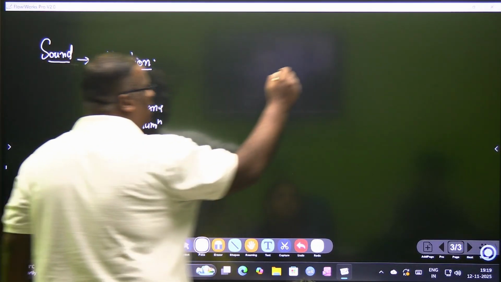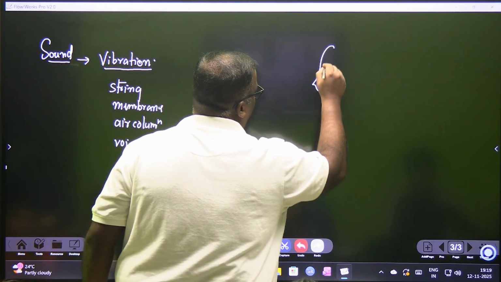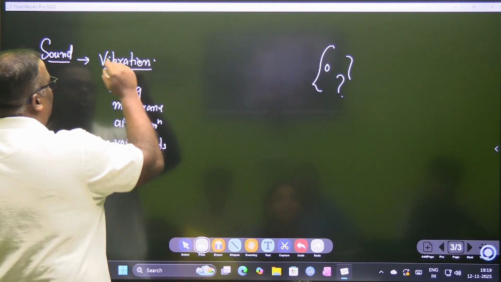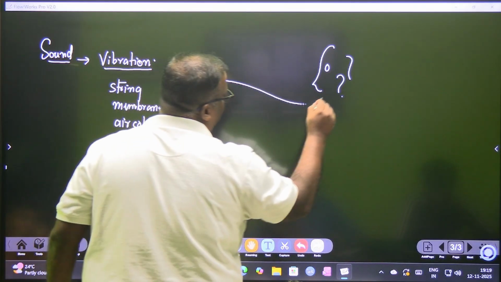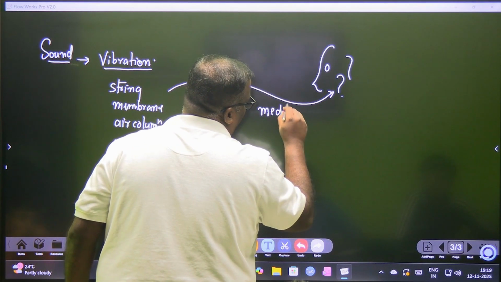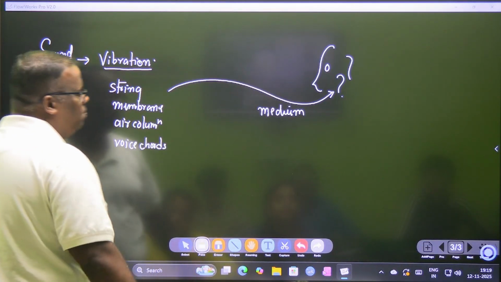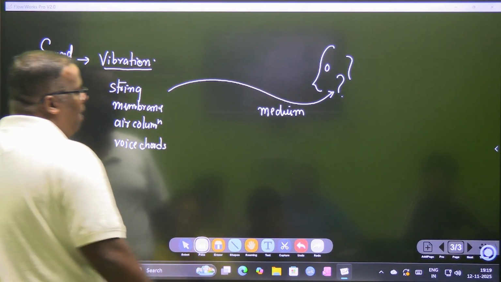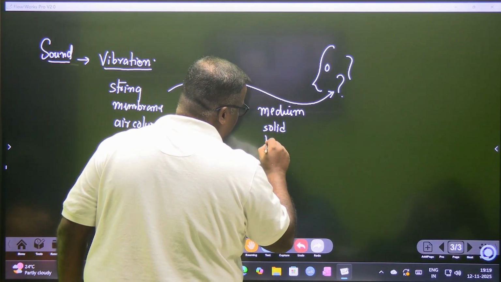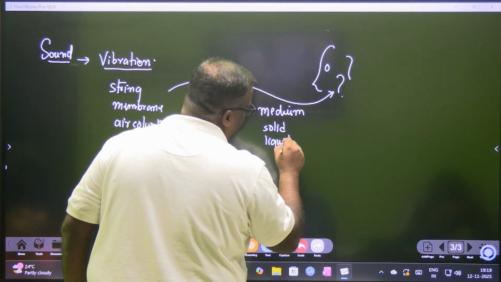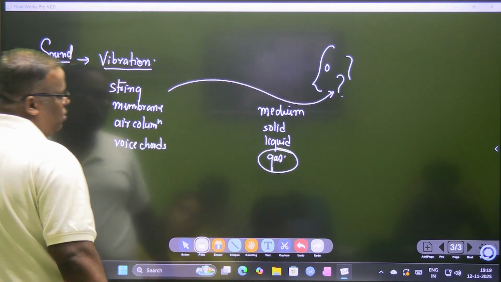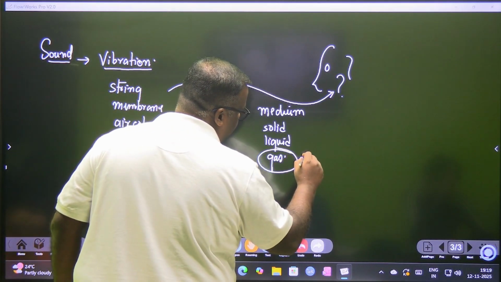And from the way sound is created, I should also have a person who will be the recipient of sound. So from the creation of sound to the recipient of sound, I need something which will carry the sound wave along with it, and that is known as a medium. I'm just revising grade 8. This medium can be a solid, a liquid, or a gas. The more prevalent medium we use is air.